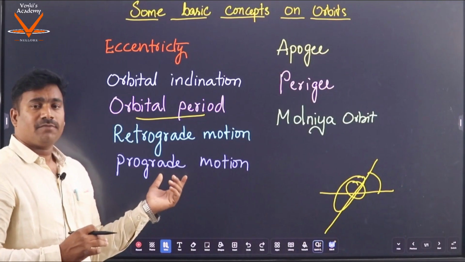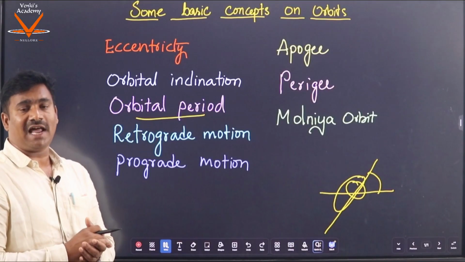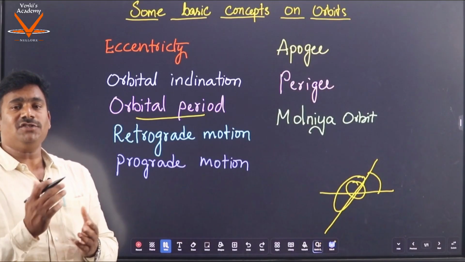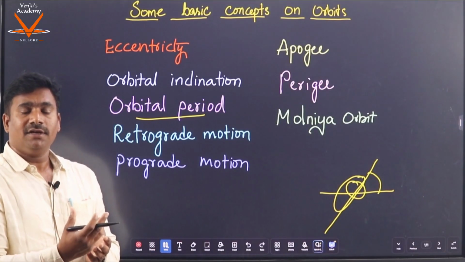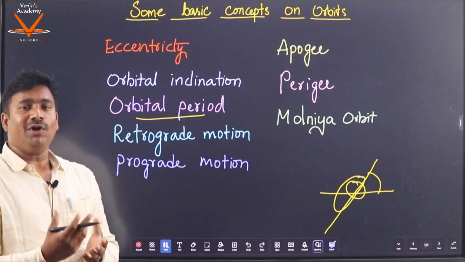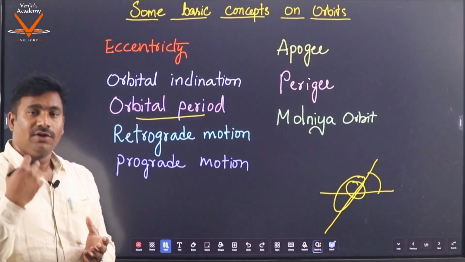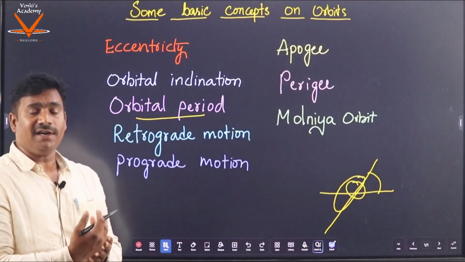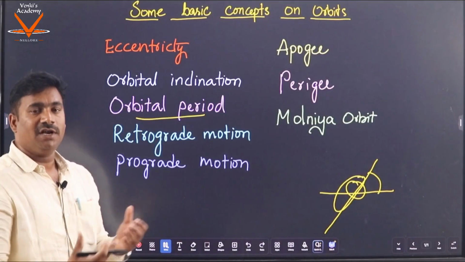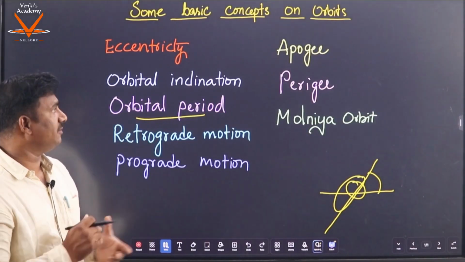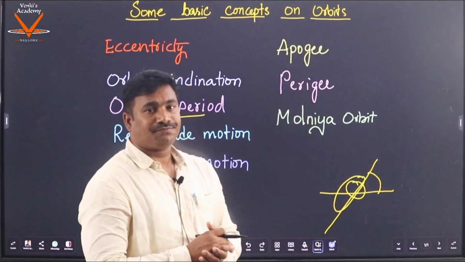Similarly, prograde motion is the orbital motion of a satellite with reference to the rotation of the central object. Taking the example of the Earth and a satellite, if a satellite revolves around the Earth in the same direction as the Earth rotates, that is from west to east, we call that motion prograde motion.